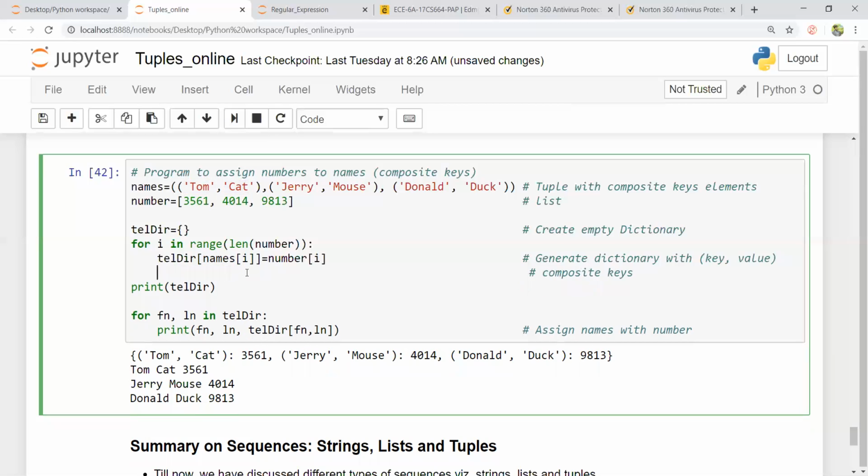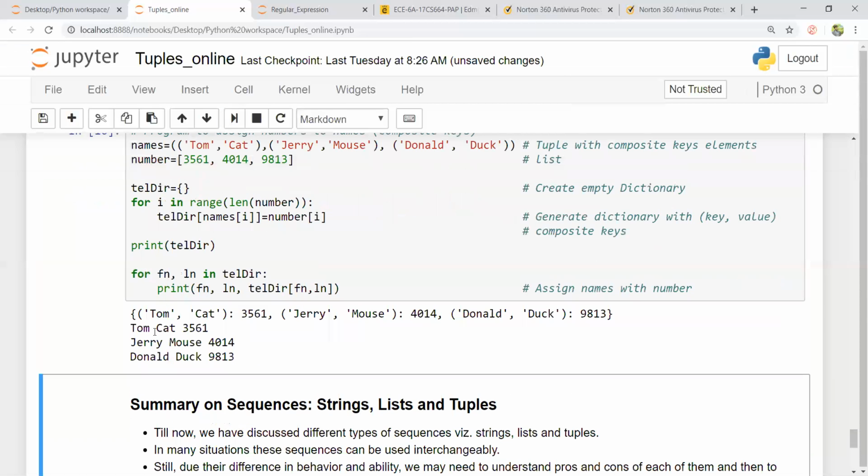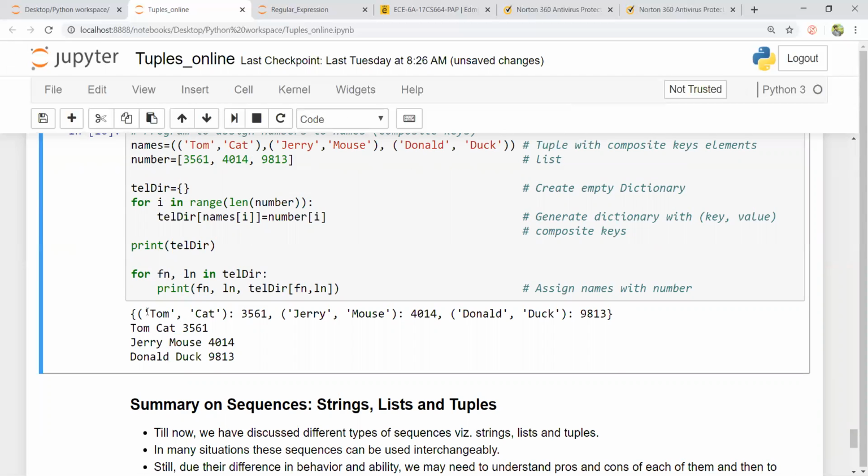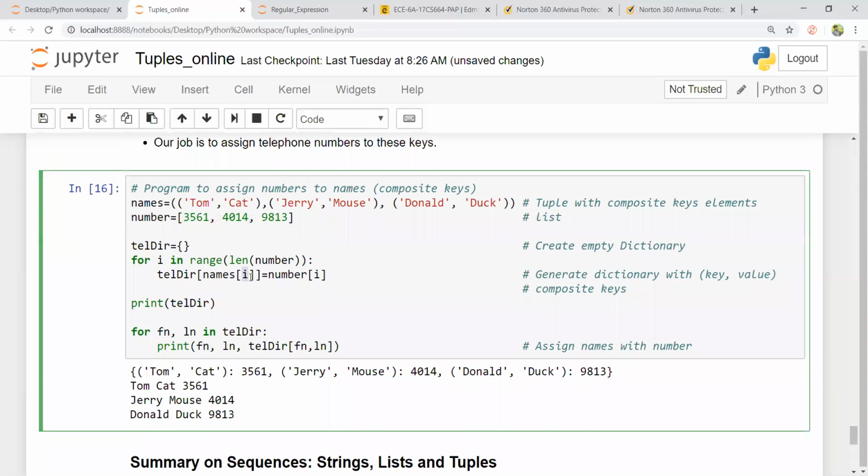I hope it is clear. Print TLDIR. Yeah, I can see, this is my directory now. Tomcat is assigned 3561. In the second iteration, this would become 1. So this is Jerry, comma, mouse. Number of 1, that is 4014. Likewise, third, Donald Duck is assigned the value 9813.